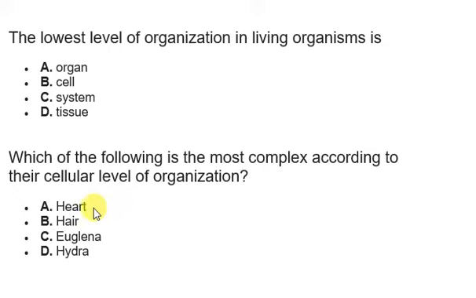We have option A, earth; option B, hair; option C, euglena; option D, hydra. Now, the first thing we need to talk about here is the cellular level of organization. We're being asked for the highest among them, the most complex, right? Now, let's start from the last option, option D.